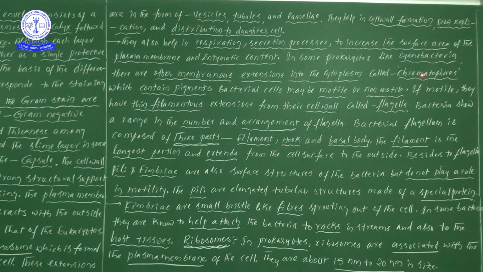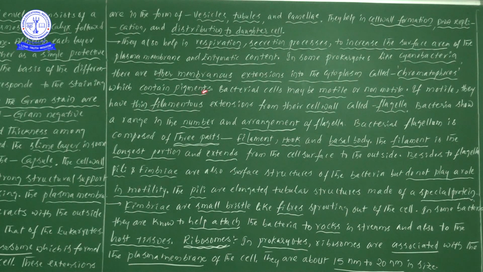Chromatophores. Next one, now in cyanobacteria, chromatophores are present. Then what is the use of these chromatophores, sir? The use is that they definitely contain pigments.